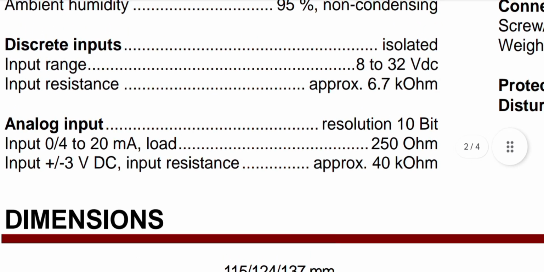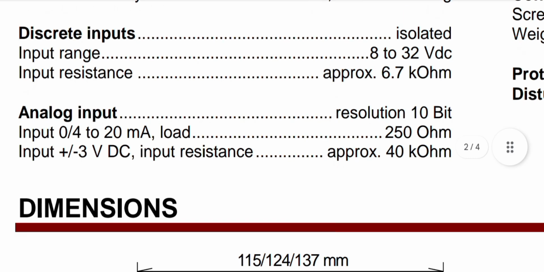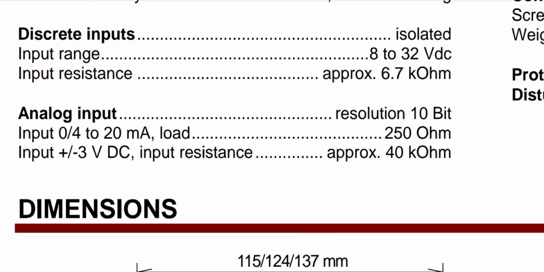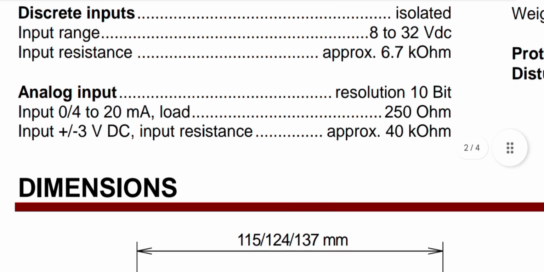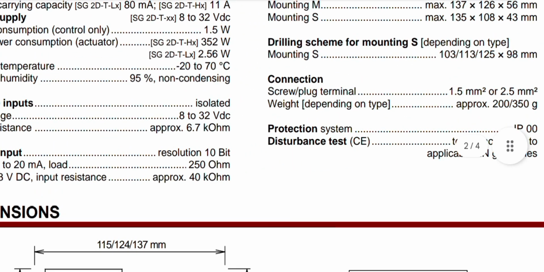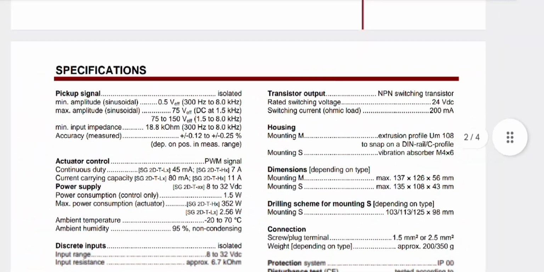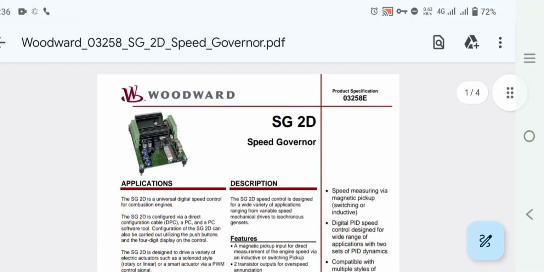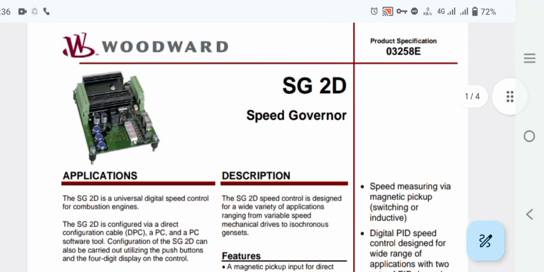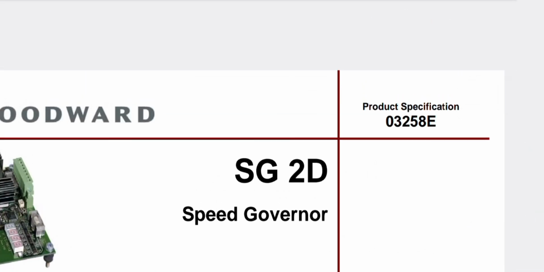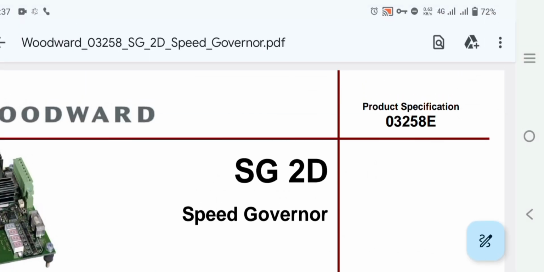Analog input has a resolution of 10 bits. Input from 4 to 20 milliamps load. Inputs plus, negative and positive 3 volt DC, input resistance approximately 40 kilo ohms. This is the complete specification and detail of the Woodward SG2D speed governor, and the product specification number is 03258E.